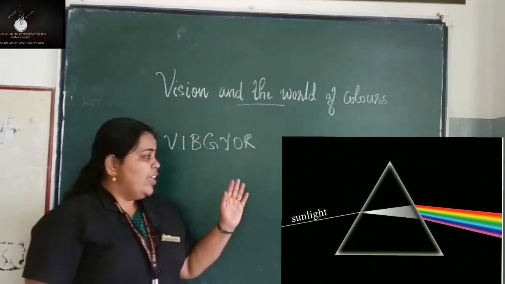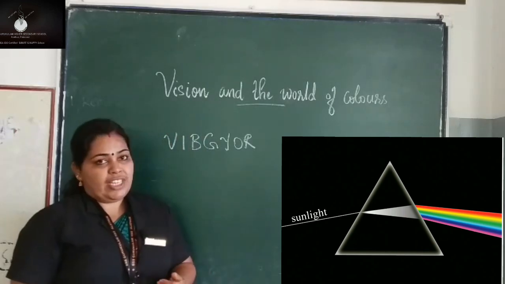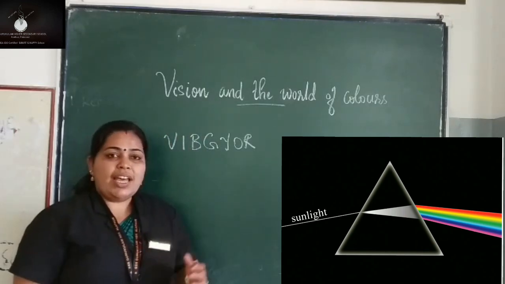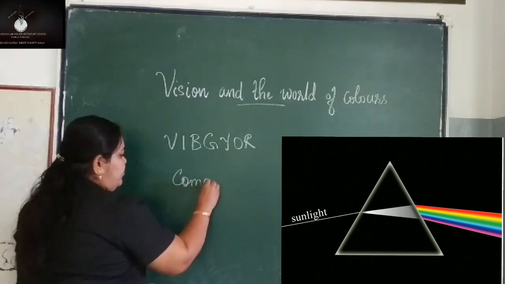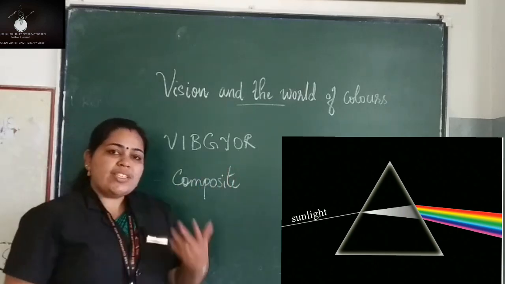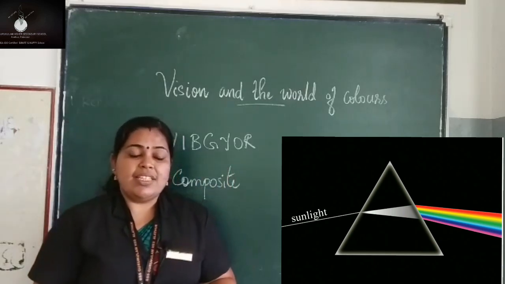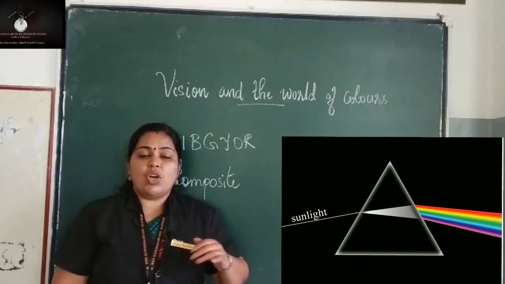And here we can see white light constitutes different colors. Such a light is known as composite light. So what is composite light? Any light that is composed of more than one color is known as a composite light.